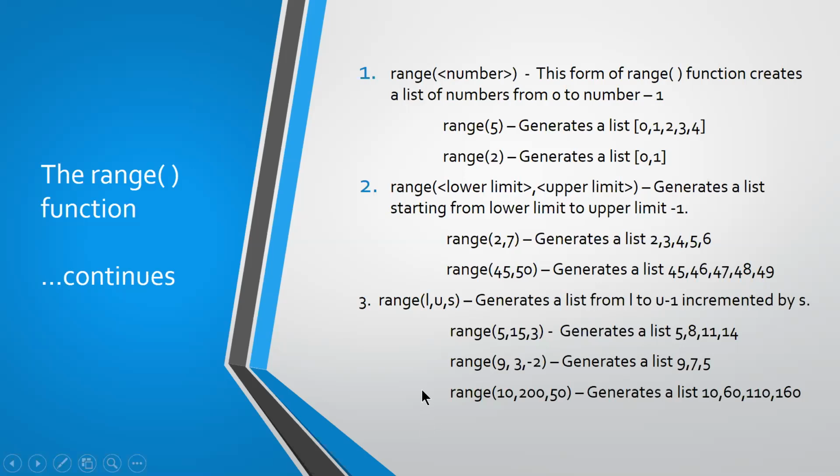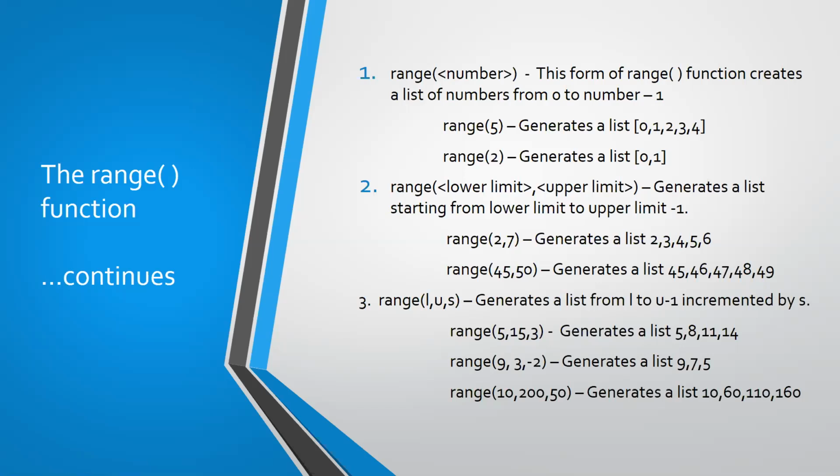And if you give all the parameters, it will generate the list of values starting from lower limit up to upper limit minus 1, incremented by step value. So if you give 5, 15, 3, what should be the first number? The first number should be 5.